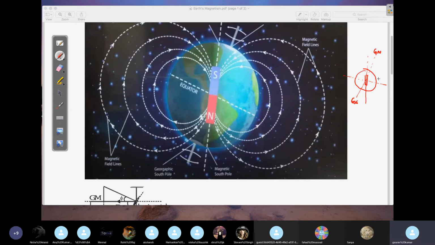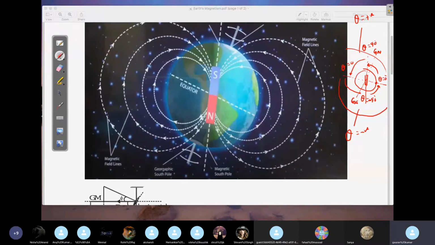Now this is basically your magnetic equator, so here your dip angle theta will be 0 degrees. When you move from here to here, at this point theta becomes 90 degrees. And again, when you move from here to here, theta will again become 0 degrees. Again, from here to here, theta will become minus 90 degrees. And when you move from here to here, theta will change from minus 90 to 0 degrees. So it goes from 0 to 90, 90 to 0, 0 to minus 90, minus 90 to 0. You can see in this entire region theta is negative, and in this entire region theta is positive.